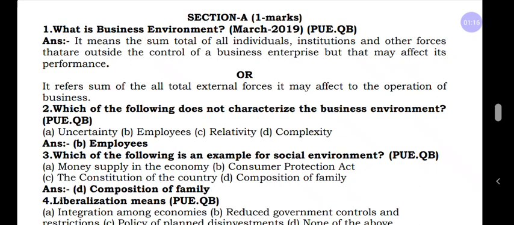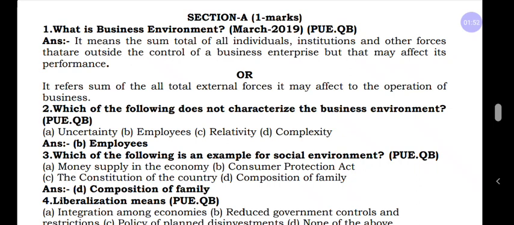Sum means it may be the individual, institution and some other forces. All these forces are external forces. These forces may affect the operation of business, and as they come from the outside, the business organization cannot control these forces. It is called business environment.